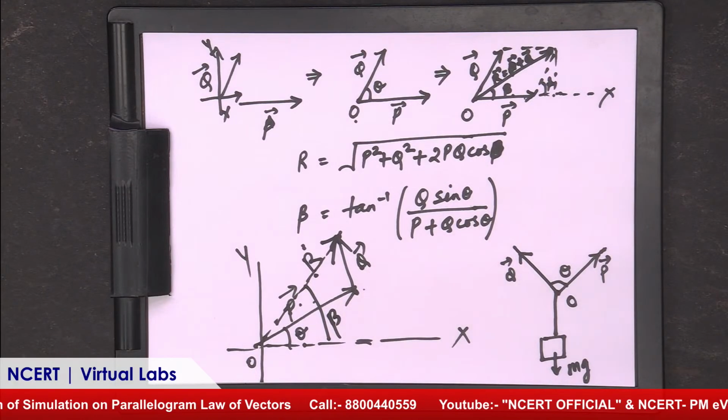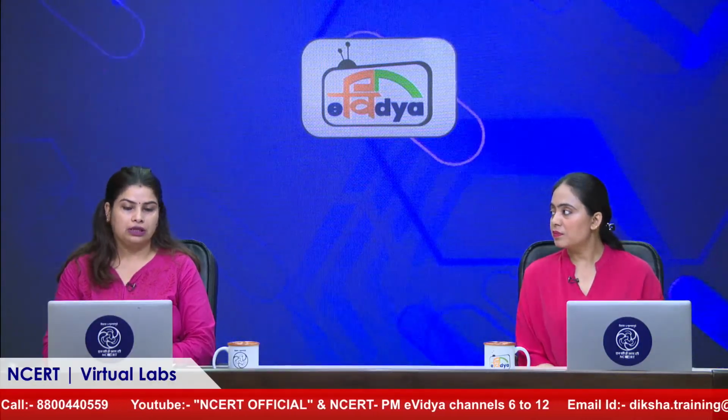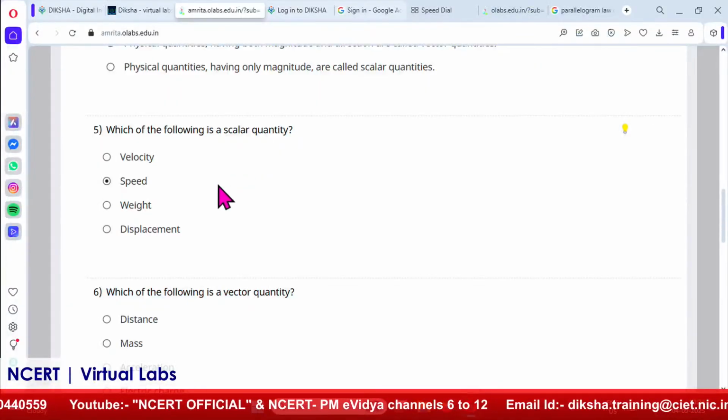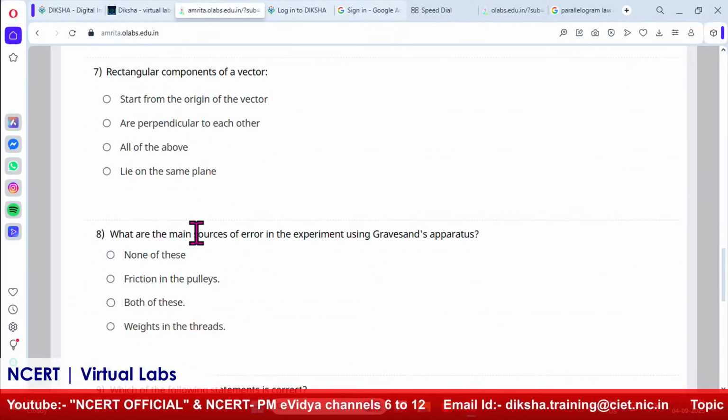Okay. So in this way, these vectors are added. Right, ma'am. And ma'am, there's one doubt I'm having as far as self-evaluation is concerned. What if I attempt a question and my answer is incorrect? What will happen then? In this case, when we are doing evaluation, nothing. Once you submit it, then it shows the wrong answer.